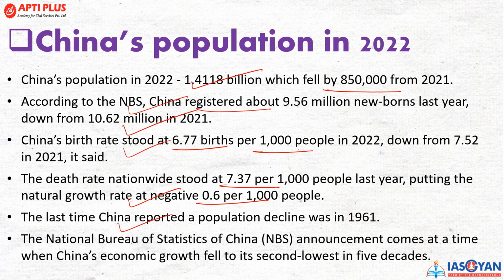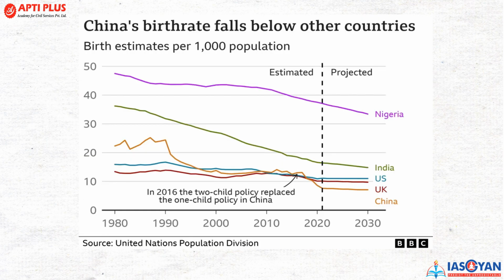Last time China reported a population decline was in 1961, and the National Bureau of Statistics of China has announced that this time has come when economic growth is the second lowest in 5 decades. Now, if we talk about the graph, China's birth rate is falling below, you can see the countries and the color code that is mentioned. This is for Nigeria, this is for India, USA, UK, and China. You can even take a screenshot of this particular image. This will help you get clarity on China's two-child policy.